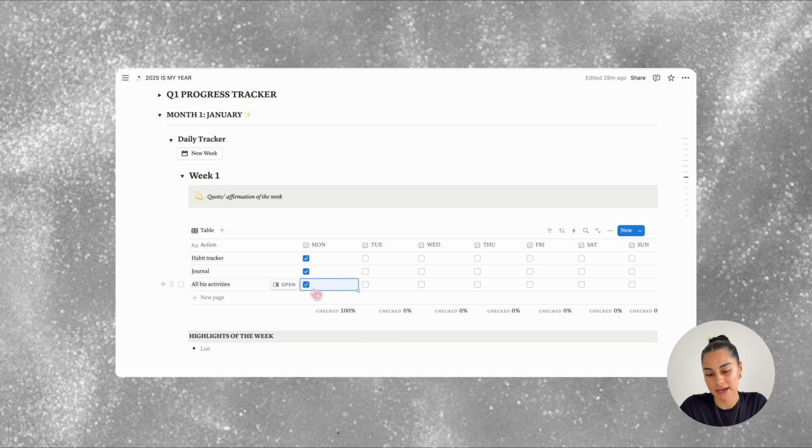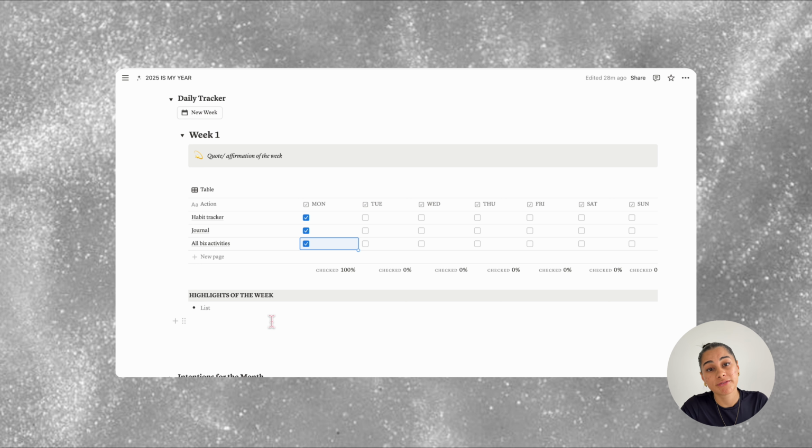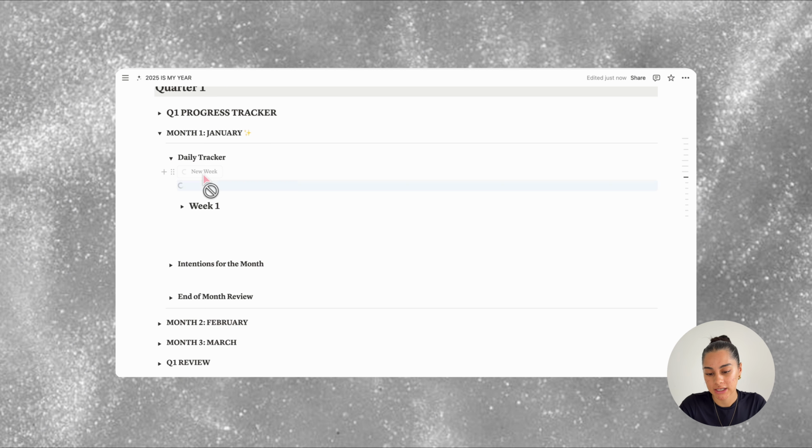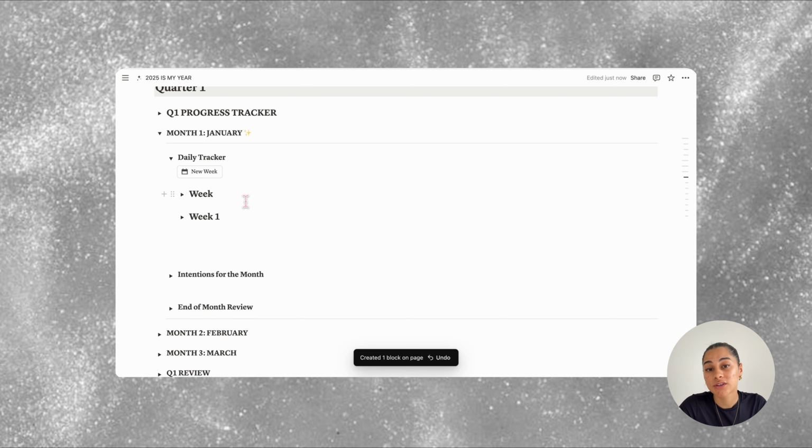Below that is a space to add in your highlights of the week. And at the end of the week, you can add in a new week by clicking this button here. It will make a new one and you can add the number in. And this has exactly the same things in it.